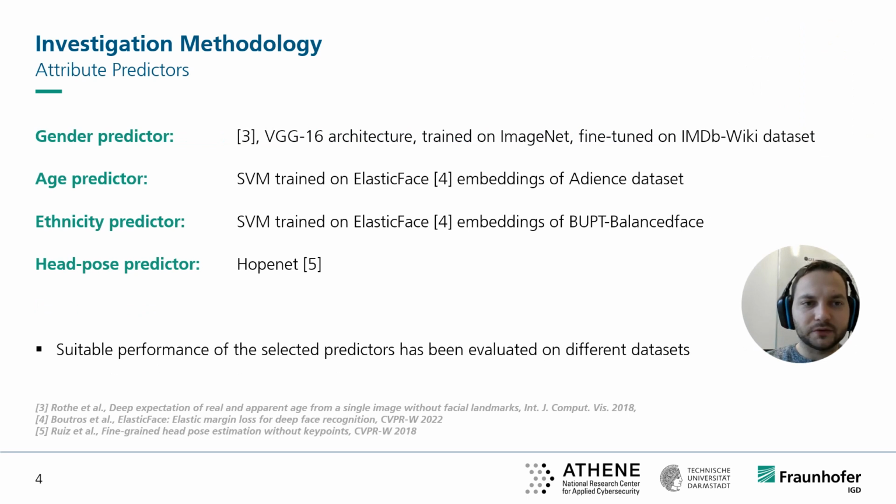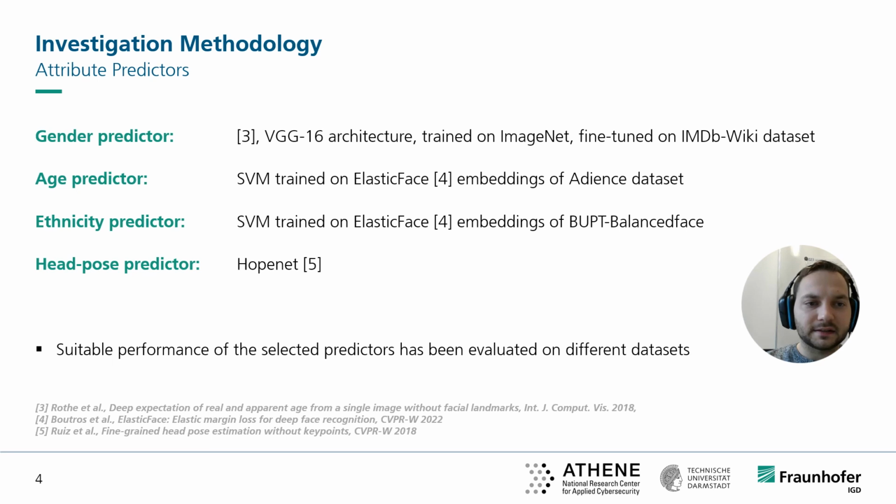To investigate the diversity of the datasets, we use different high-performing attribute predictors to predict the 3 demographic attributes, gender, age, and ethnicity, and the non-demographic attribute head pose. We then report the different distributions of the attributes of the different authentic and synthetic datasets. The investigation of the diversity of the authentic datasets is also of special interest, as investigated datasets are used to train the generative models that then create the synthetic datasets. Investigating this allows possible insights into how the distribution changes based on the utilized training data.